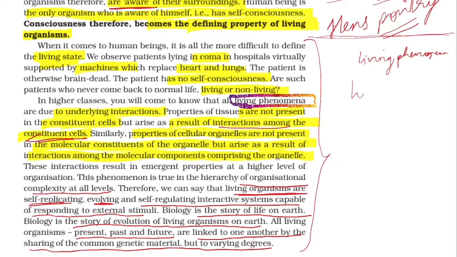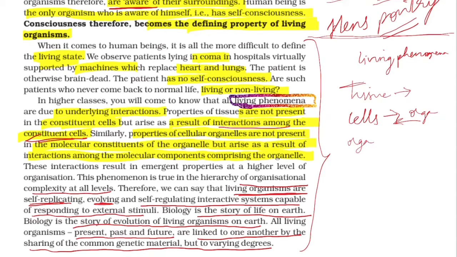A tissue doesn't have a property of itself. In a tissue, the living phenomena arises because the individual cells of the tissue interact among each other. In cells, there is no living phenomena by itself. In cells, the living phenomena is because of interaction among the organelles which make up the cell.